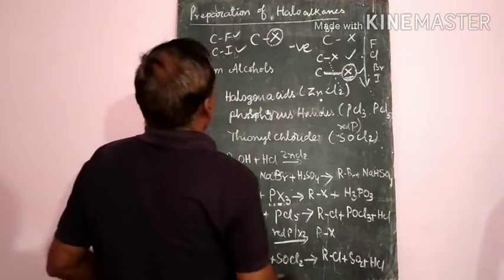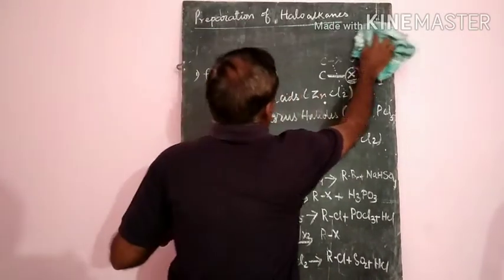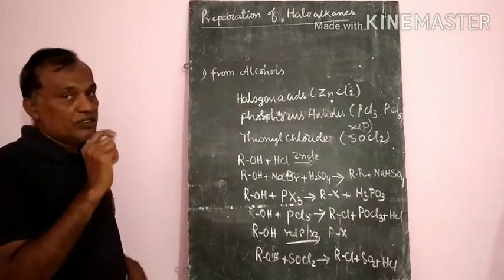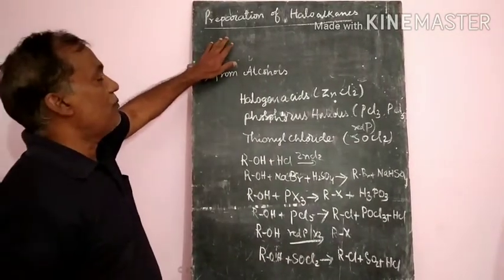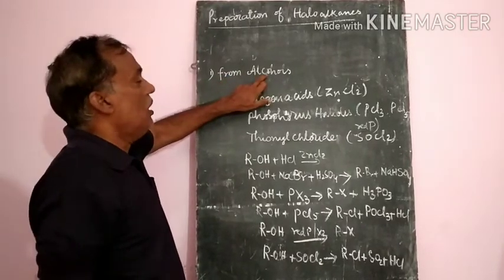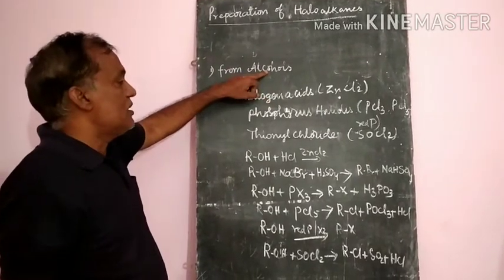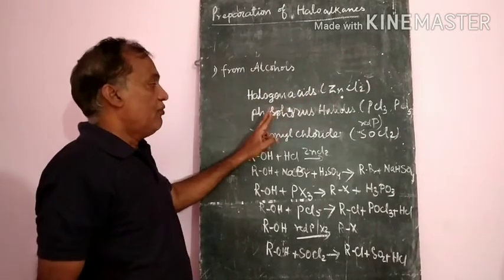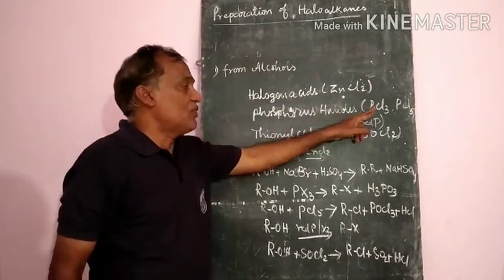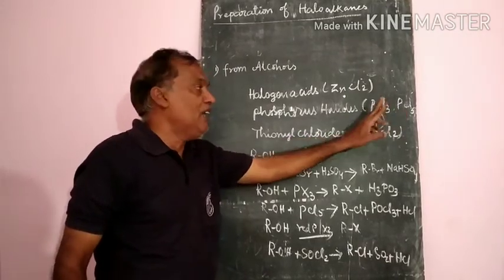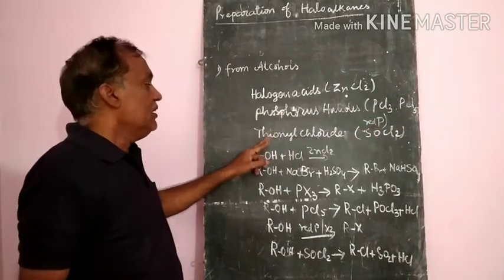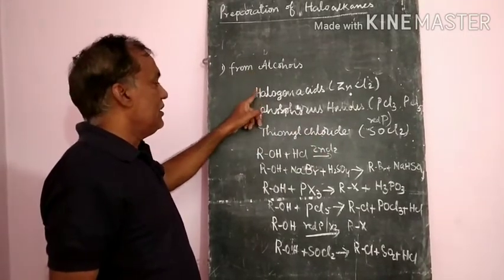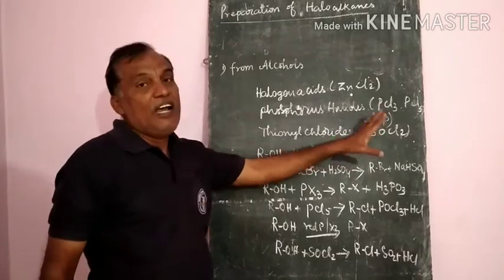Now we will see the preparation of haloalkanes first. Generally haloalkanes are prepared from alcohols. Alcohols are treated with halogen acids like HCl with zinc chloride, and phosphorus halides like phosphorus trichloride, phosphorus pentachloride and red phosphorus, or in the presence of thionyl chloride, and we will get the haloalkanes.